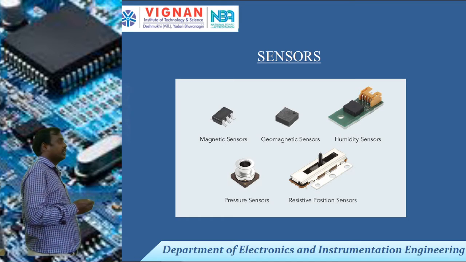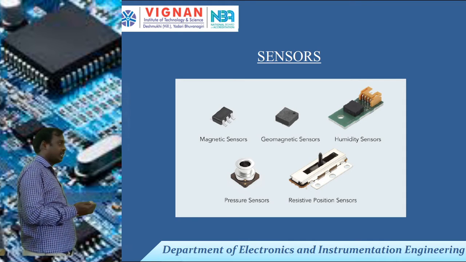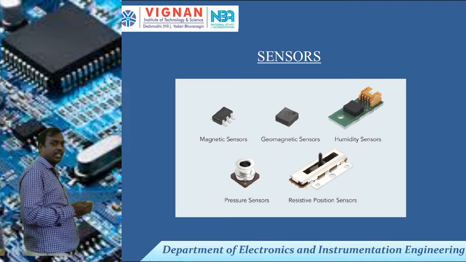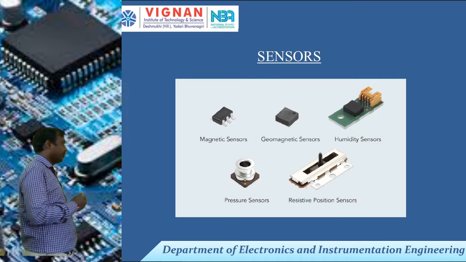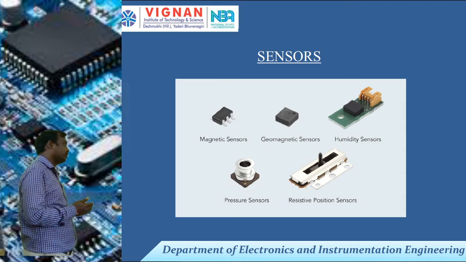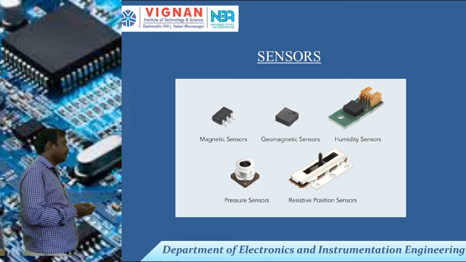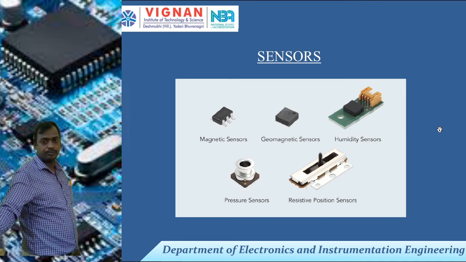It measures the level of water and displays that level value. So these are the examples. Many types of sensors are there. Here we have explained only the RTD and also the capacitive level transducer.